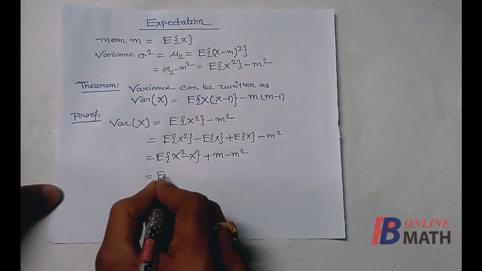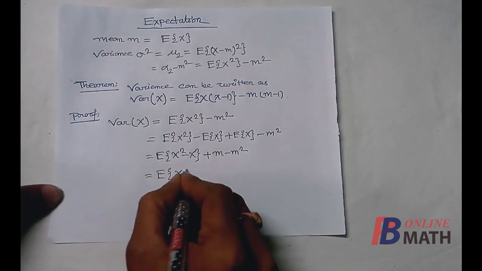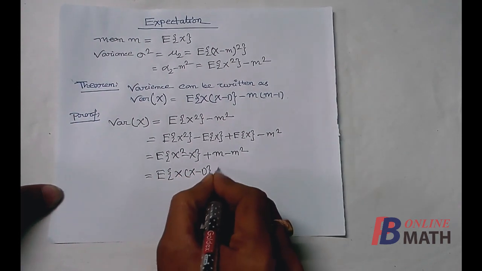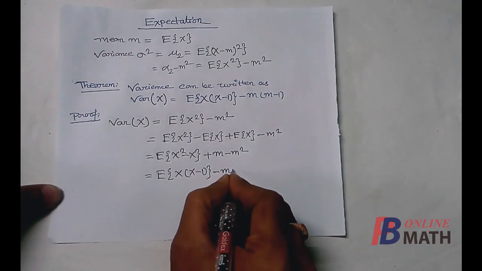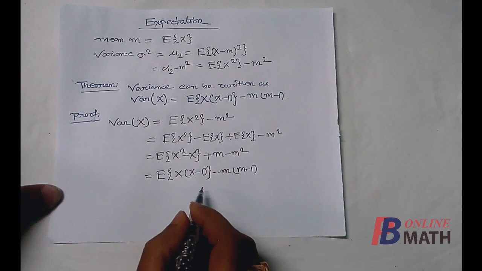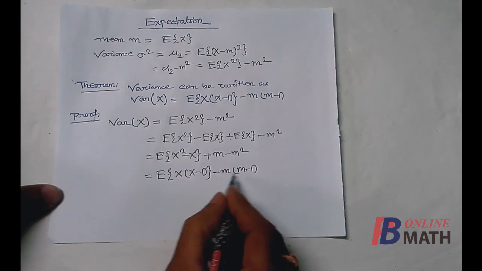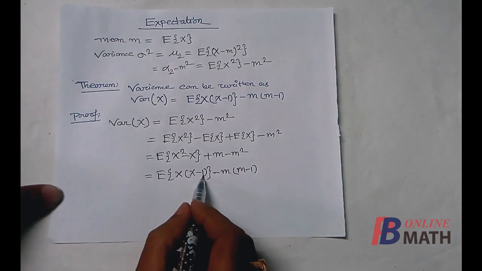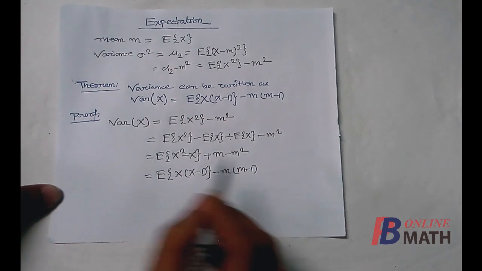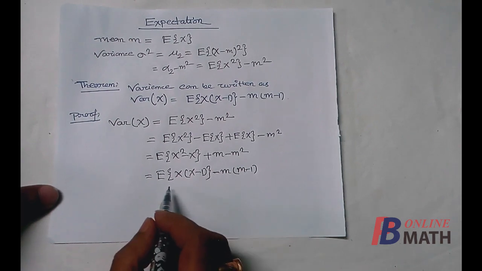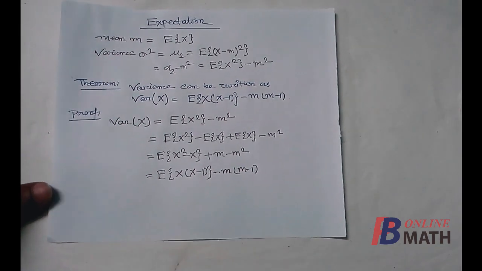Now this is equal to E of, taking x common, E of x into (x minus 1), and if we take minus m common here, then this is minus m into (m minus 1). So variance of x is equal to E of x into (x minus 1) minus m into (m minus 1). So this is the third formula of variance. That completes the proof of this theorem.